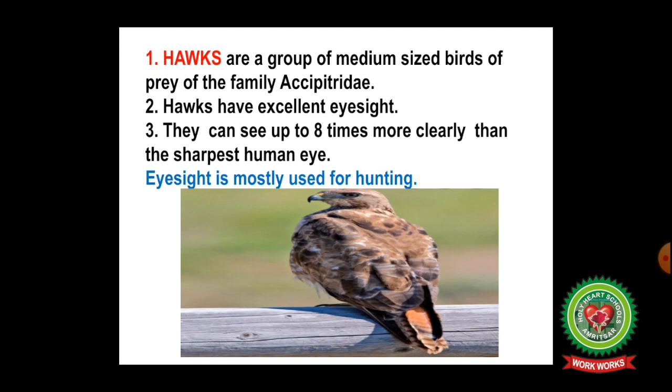Next we talk about hawks. Hawks are a group of medium-sized birds. This is the picture of a hawk. Hawks have excellent eyesight. They can see up to 8 times more clearly than the sharpest human eye. Most important, the eyesight of hawks is mostly used for hunting.